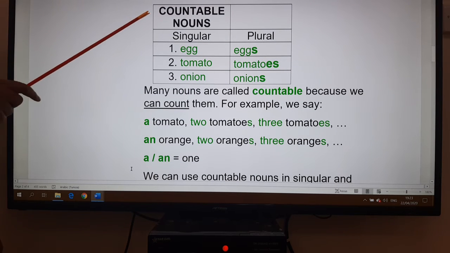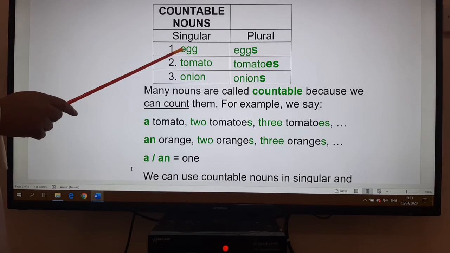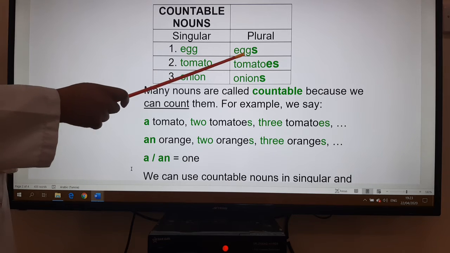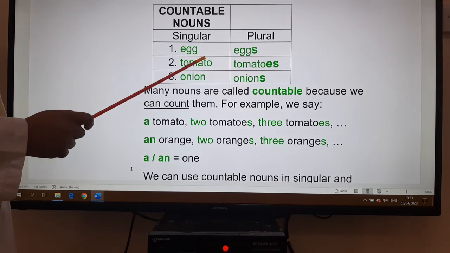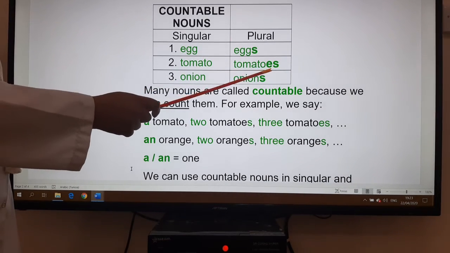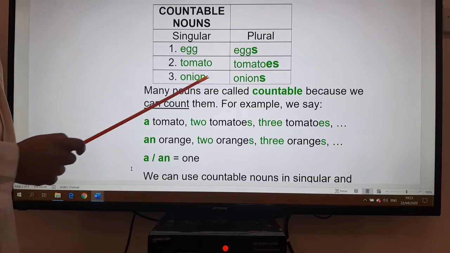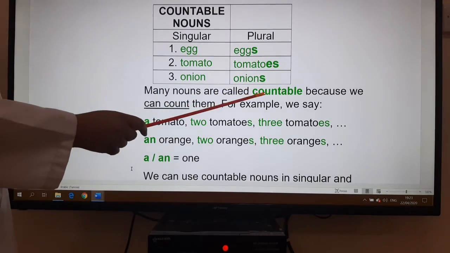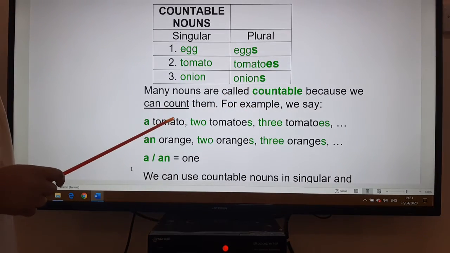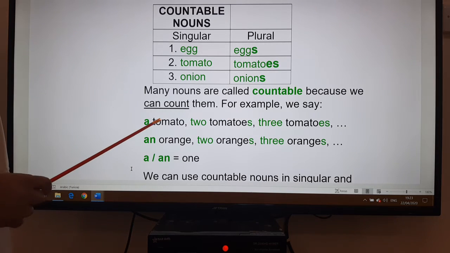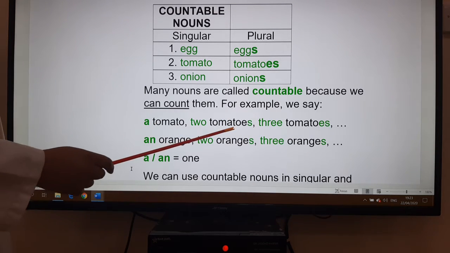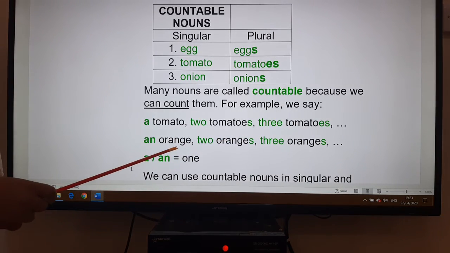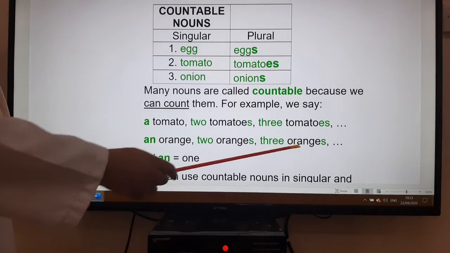Now here, when we deal with countable nouns, we always have a singular form and a plural form. So we say 1 egg, 2 or 3 or 4 eggs. Tomato, tomatoes, be careful, here we add es. We have onion, onions. So many nouns are called countable because we can count them. For example, we say a tomato, 2 tomatoes, 3 tomatoes, an orange, 2 oranges, 3 oranges.